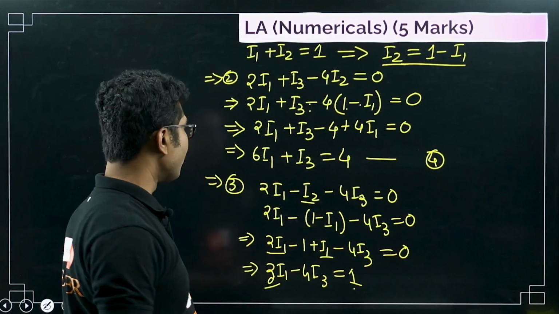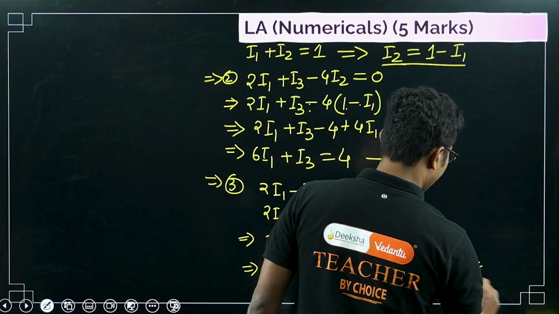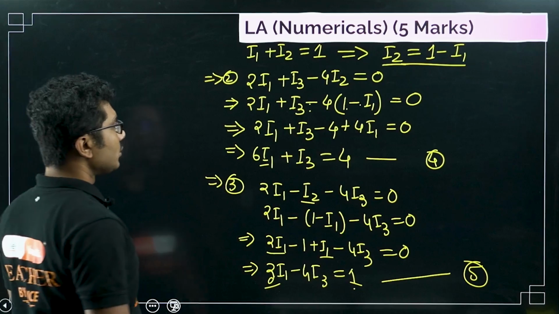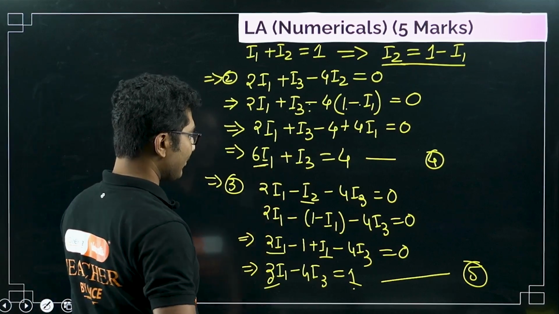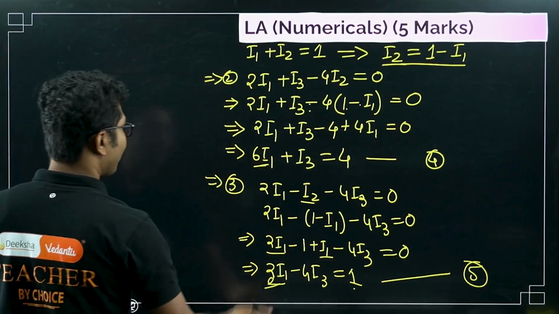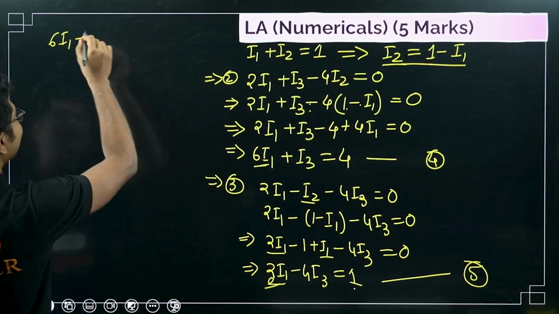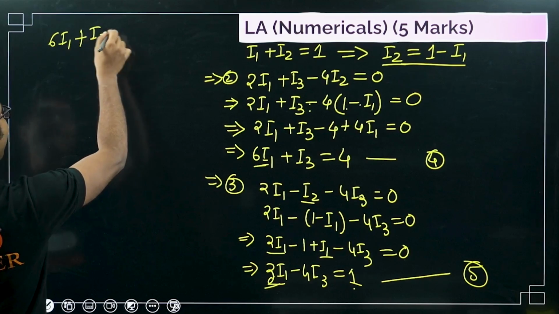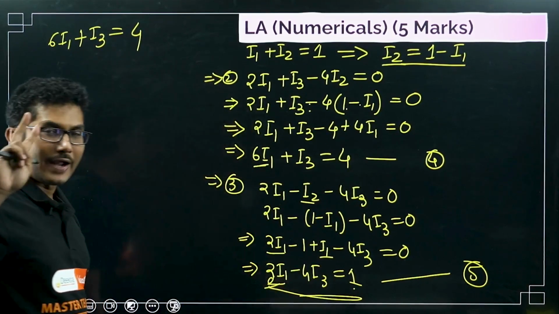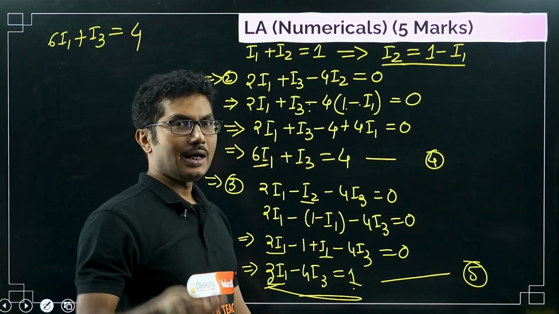Now what we have to do from these two equations is eliminate I1 to find the value of I3, right? So here as you can see, this is 6I1, here it is 3I1. So first we write this equation, 6I1 plus I3 equals to 4. Now if you multiply equation 5 with the factor 2 and subtract from this equation, then we will get the I3 value.